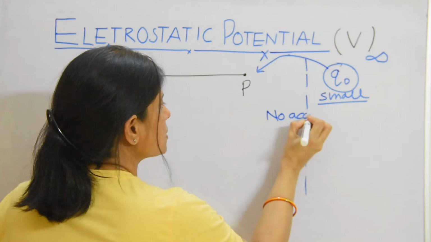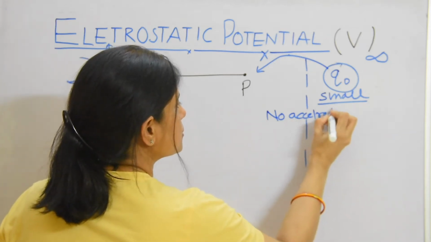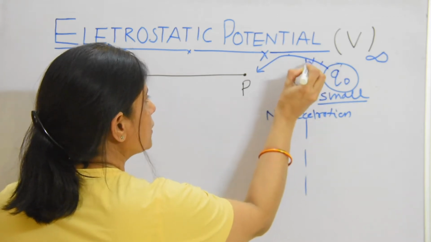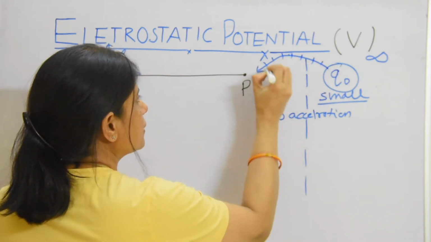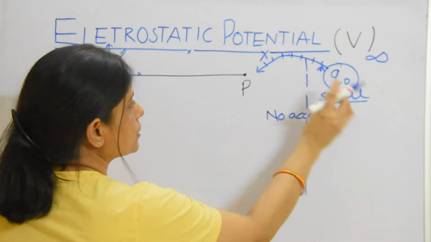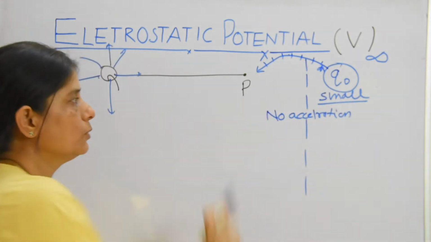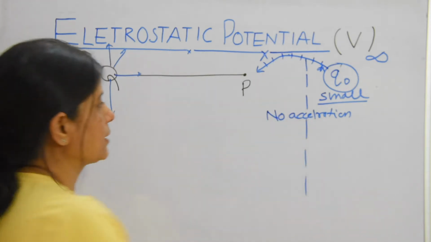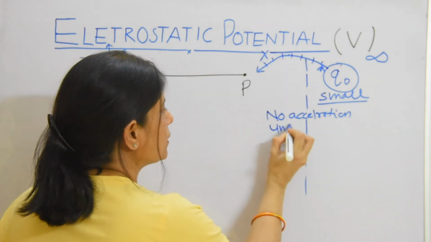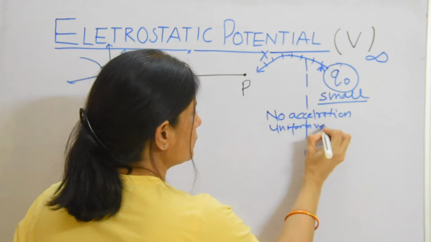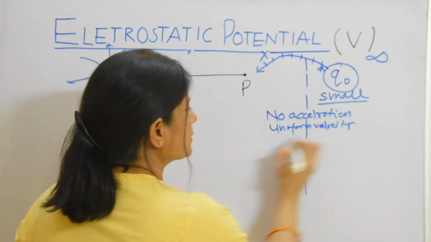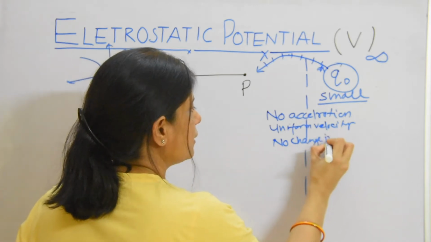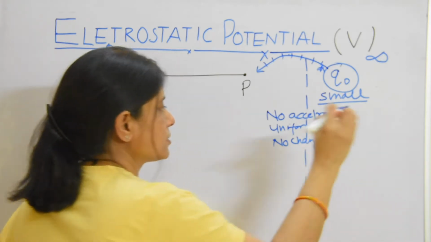We will bring this charge slowly, in small distances dr, from infinity to this point P, so that there is no acceleration, or we can say in a uniform velocity, or that there is no change in kinetic energy.